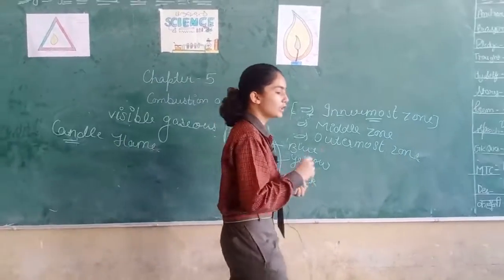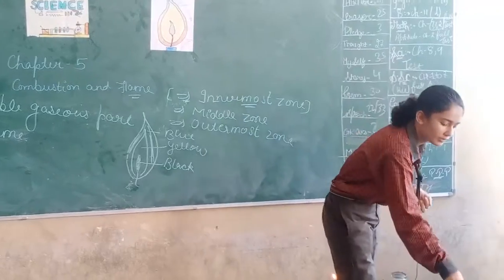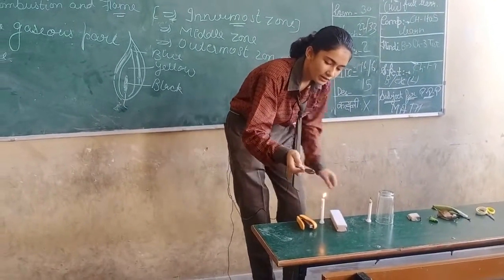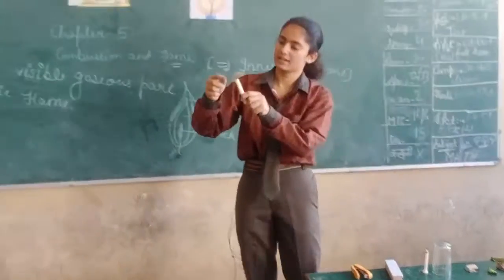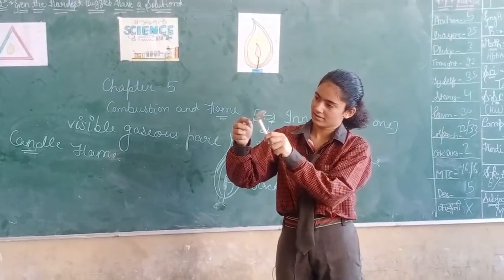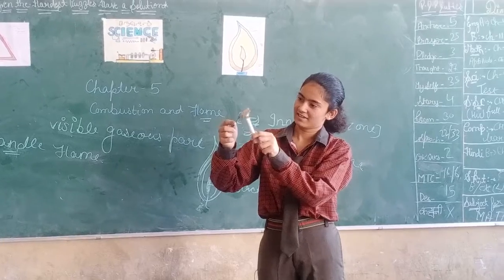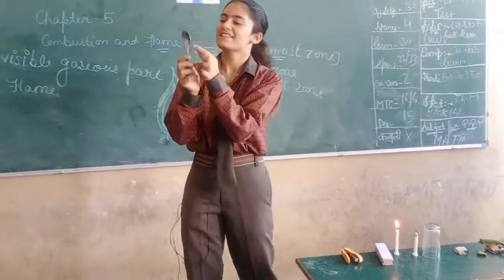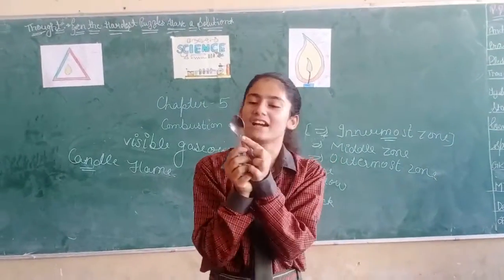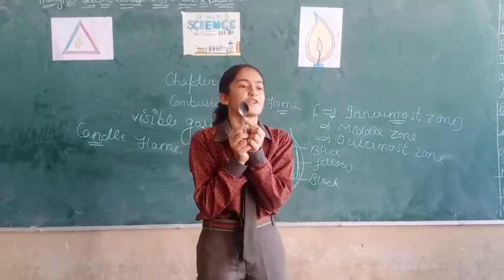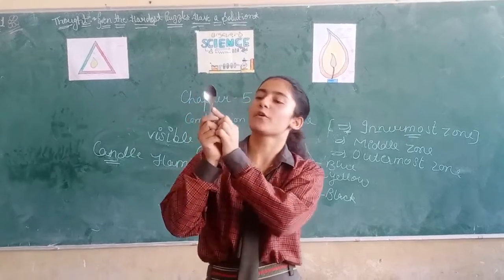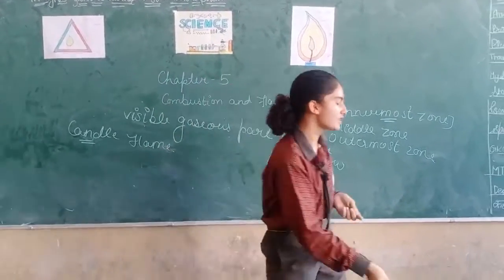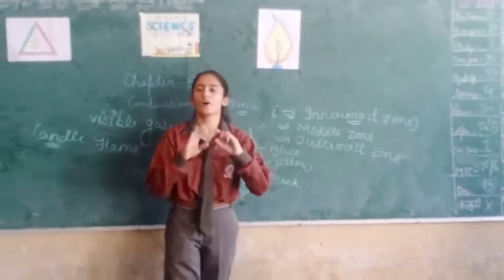I will show you what is the effect of the innermost zone. I have taken a spoon. Now I will put it on the candle. See, as I told you that it is black in color, it shed its color on the spoon as well. Is it visible to you all? See, it is of black color from there. Yes. So it shows the presence of the innermost zone.